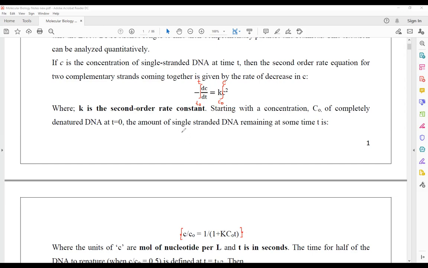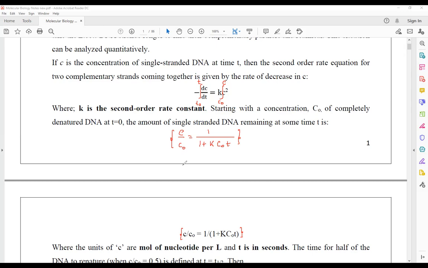This is the equation that you are going to get.